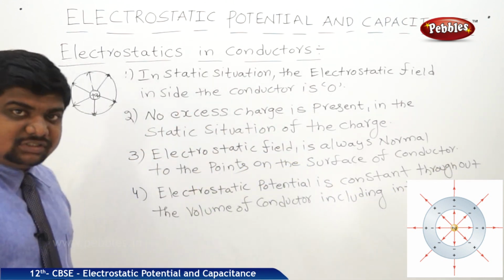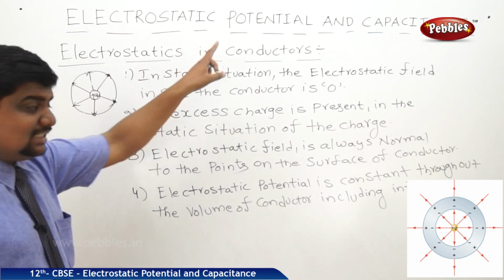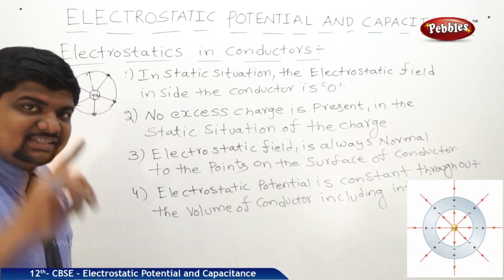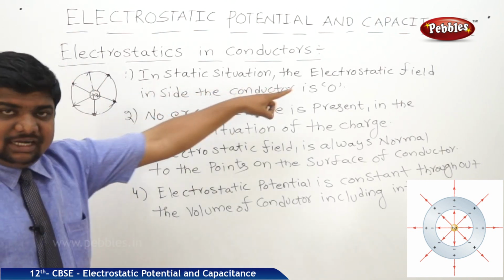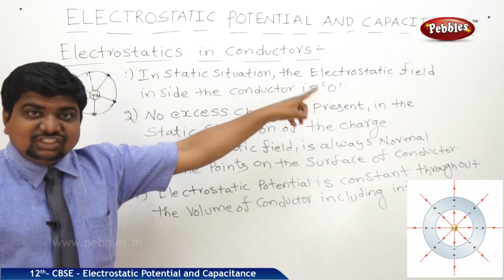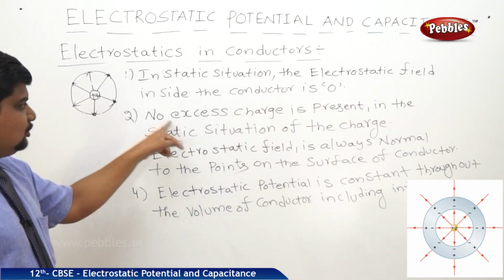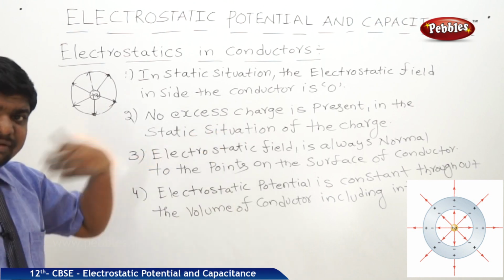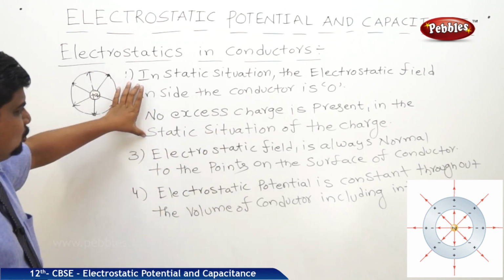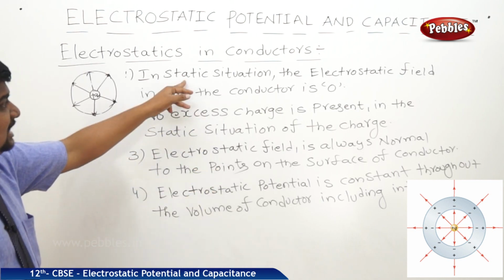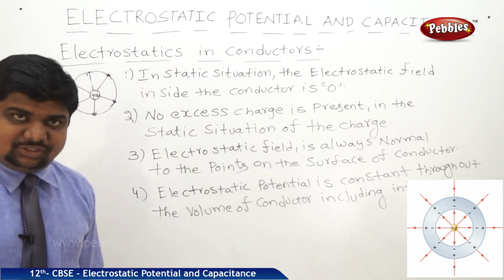These are the four rules or four postulates of electrostatics in conductors. First one, in static situation, when a static charge is placed inside the conductor, electrostatic field is always zero inside the conductor because charge always expels out. So if charge always expels out, there will be no excess charge inside the conductor. These two are dependent on each other, and the second postulate is a consequence or continuation of the first postulate.